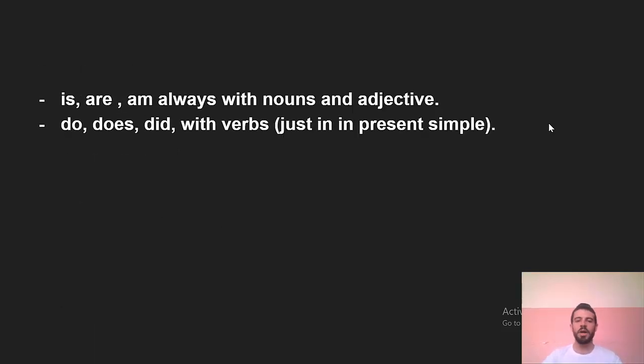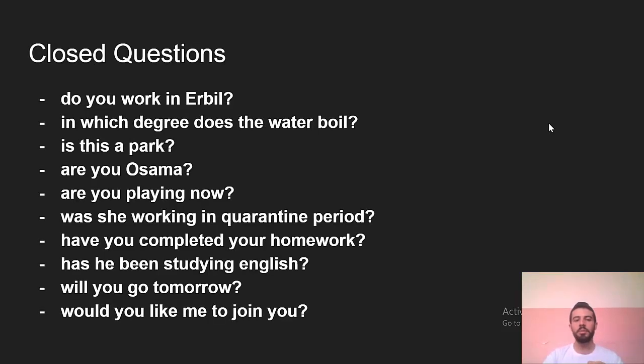So here we have something we always use when you want to ask a question about an adjective or noun. You have to use is, are, and am always. Also, with a verb we're using do, does, did, but not always, just in the present simple. And if you have the present continuous, for example, you also have to use is, are, and am. This is not important here, but the important thing here is the type of tenses.